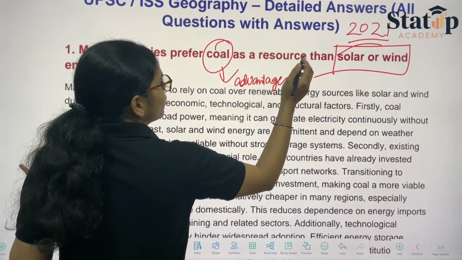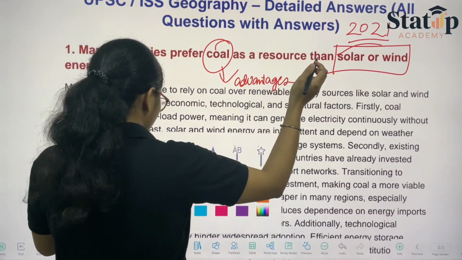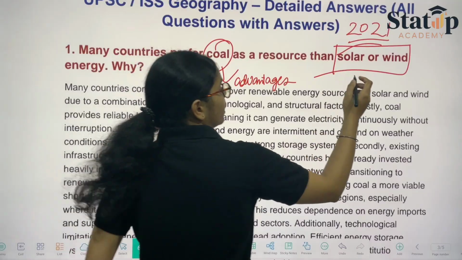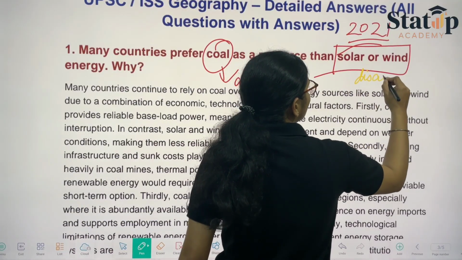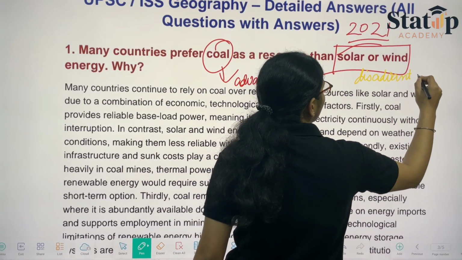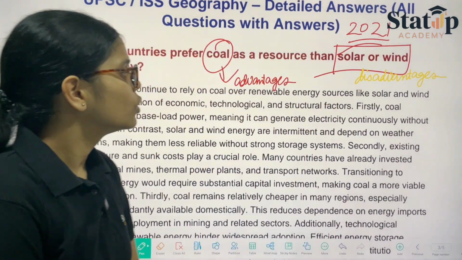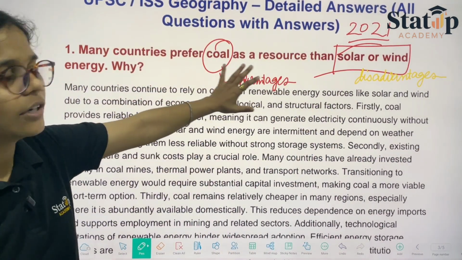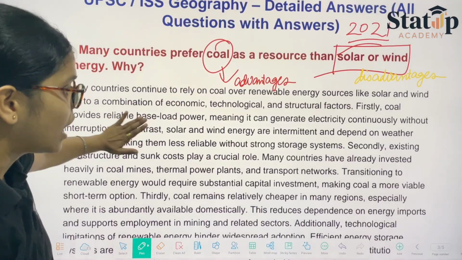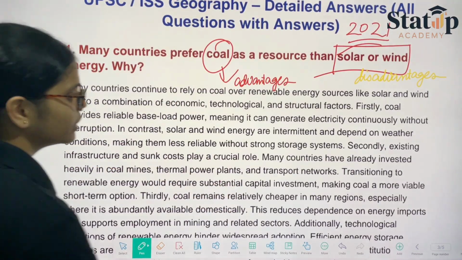And here for the solar energy, what you were supposed to write was, you need to write the disadvantages. All right. So these were the basic things that were basically required. Now, from here I am reading it.